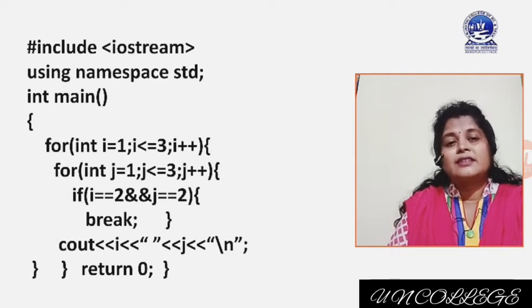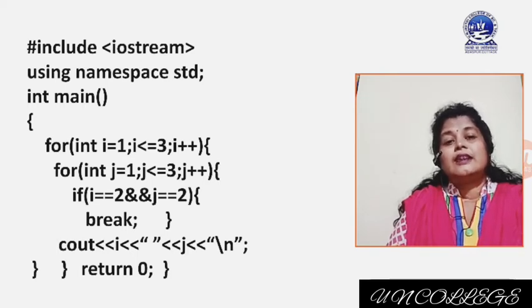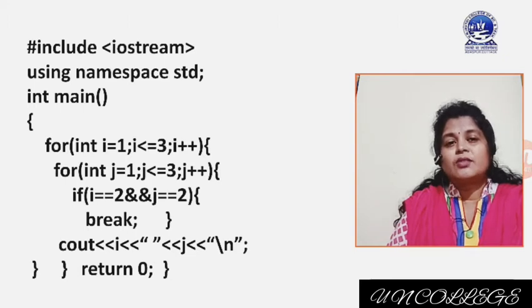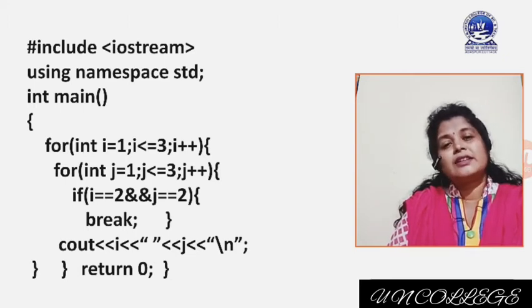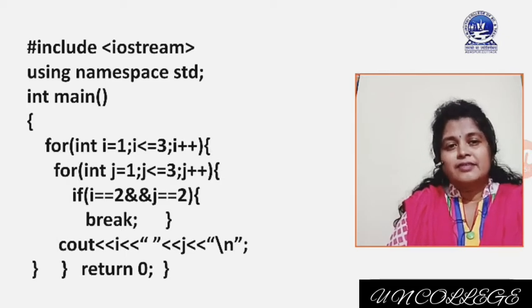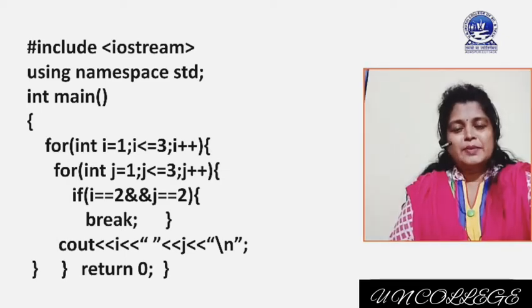And inside the inner for loop we have used a condition: if i equal to 2 and j equal to 2, break. Then after the if statement, we are using the statement cout i and j. It means that inside the inner for loop, we are displaying both i and j. That's all. Let me explain the program.